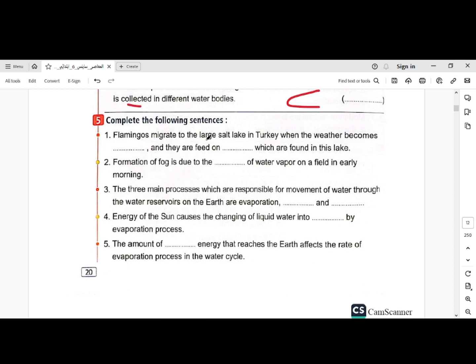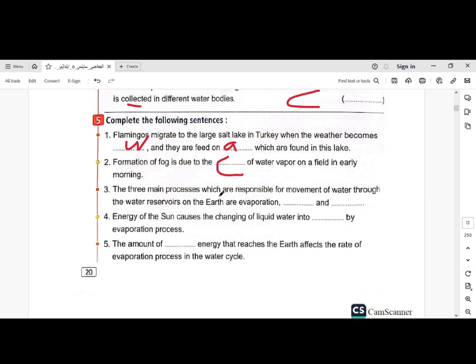Complete the following sentences. Flamingos migrate to the large salt lake in Turkey when the weather becomes warm, and they feed on algae which are found in this lake. Formation of fog is due to the condensation of water vapor on a field in the early morning.